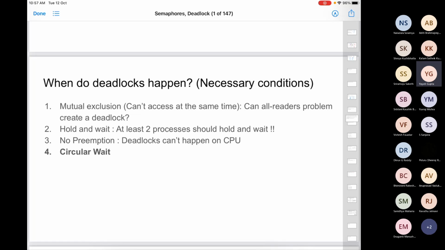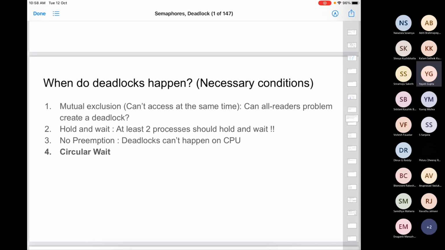Second is hold and wait. So this all comes from, if you remember, the disk and printer example. So what was happening there? Hold and wait means there is one process which already has a resource, it has held a resource and is waiting for the other one, right? And at least how many such processes should be there in the system for a deadlock to happen?